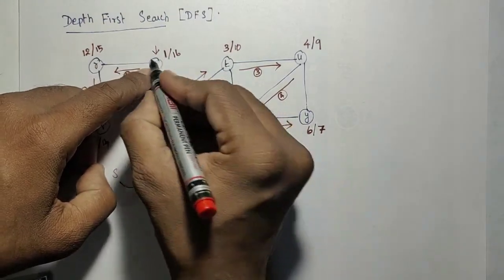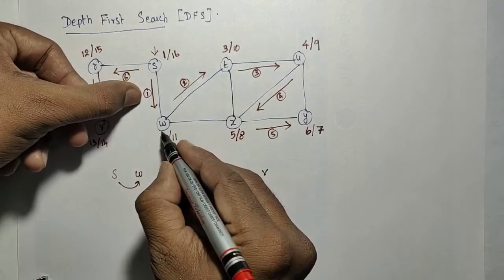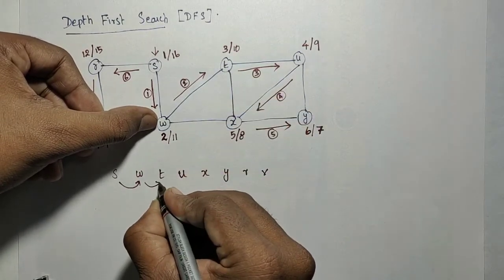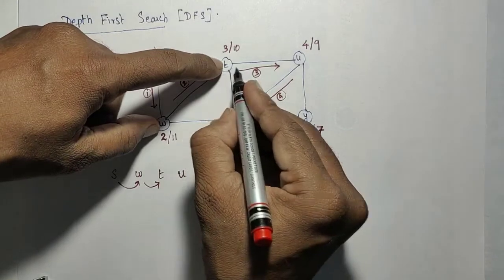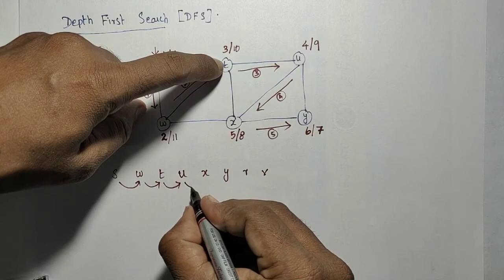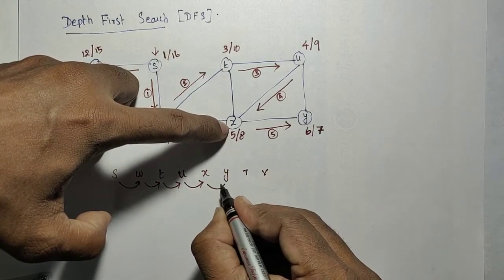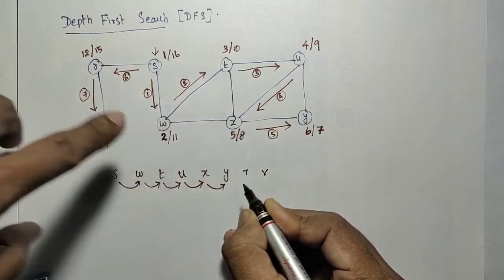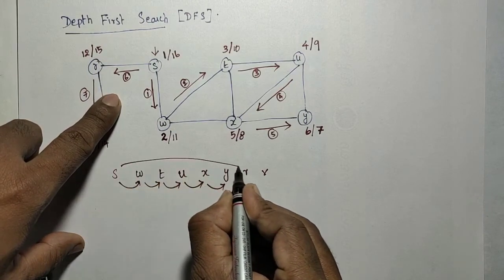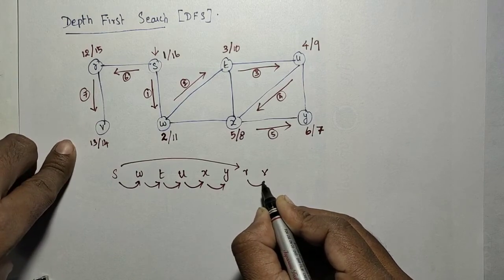Okay, so if I start with a particular node, we have to start with 1. T is visited by W, and then U is visited by T, and then X is visited by U, and Y is visited by X. Okay, and then R is visited by S, and V is visited by R. Correct.